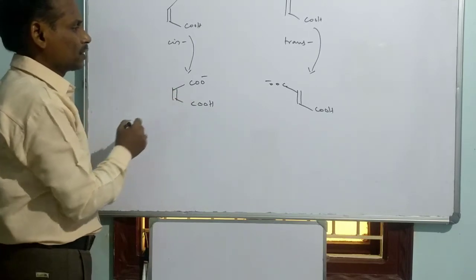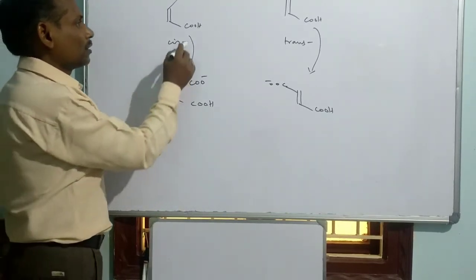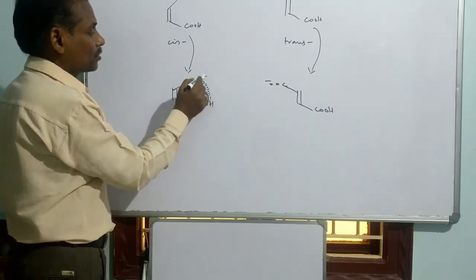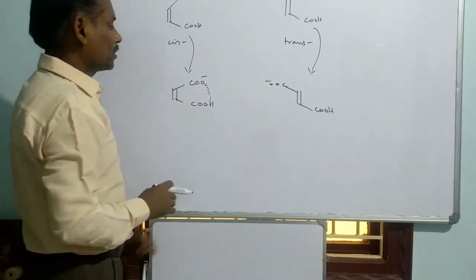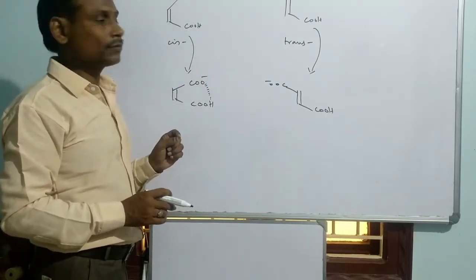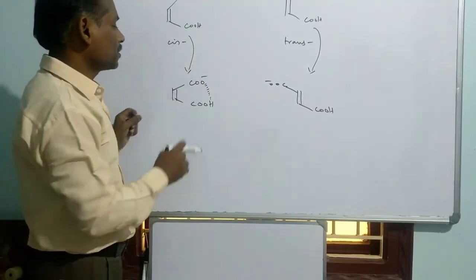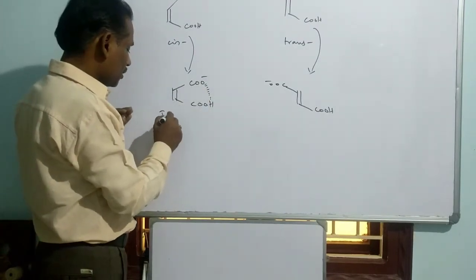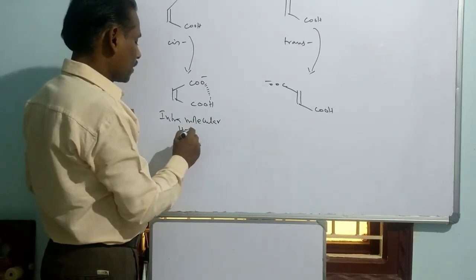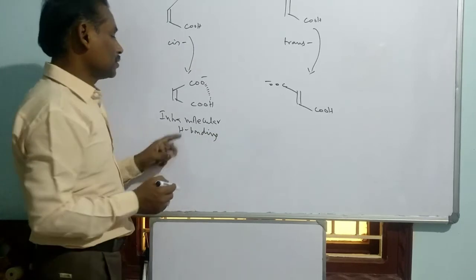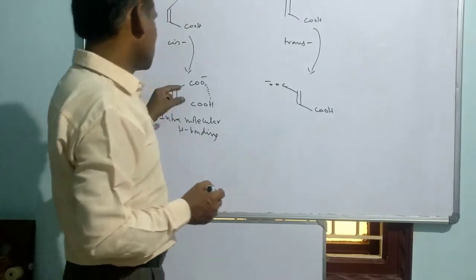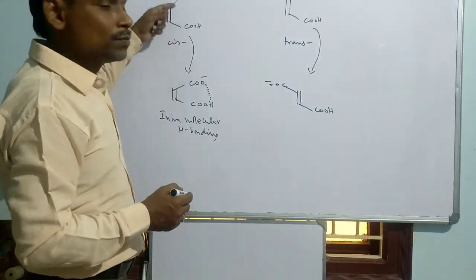This is one of the factors, and it is about Ka1. In this case, there is an interaction between the negatively charged oxygen and hydrogen. Among the two conjugate bases of the two isomers, the cis isomer's conjugate base is stabilized by intramolecular hydrogen bonding. This makes this species more stable compared to the conjugate base of the trans isomer. As this species is more stable, this conversion is more preferable.